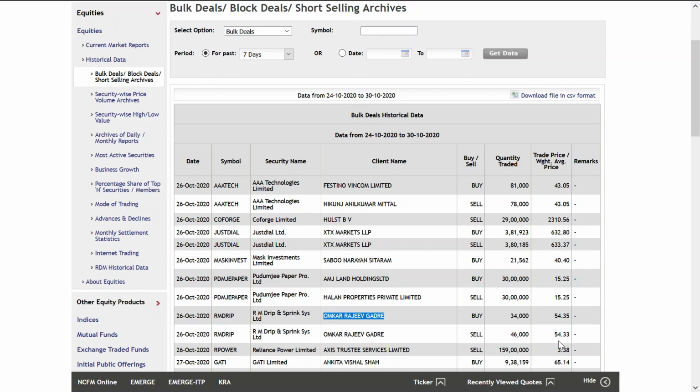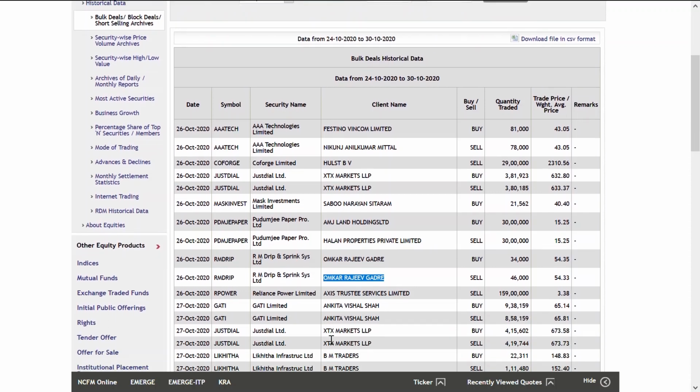So here they bought less but sold more, which means they may have had some extra quantity from the previous day. But the buying price is 35 and the selling price is 33, which means they incurred a little loss, just 2 paise, so their calculation was a little wrong. They ended up in a loss, but it is just 2 paise.